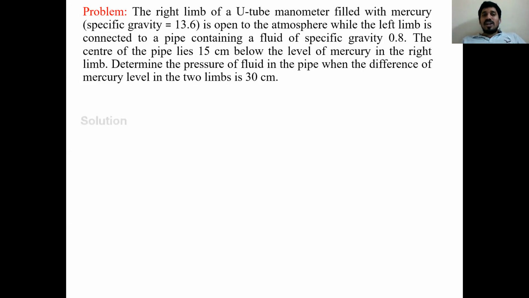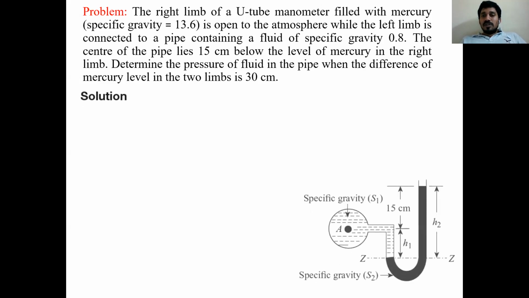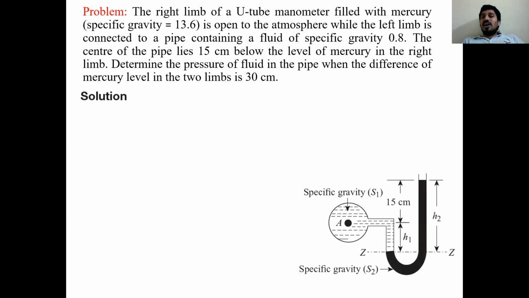First of all, I will prepare a diagram for this, then you can understand what happens. See all of you, this is the pipeline. The circle indicates the pipeline, and this is the U-tube manometer. This is the right limb of the U-tube manometer, and the left limb, which is connected to the pipeline, and this is center A. S1 is the specific gravity of the liquid in the pipeline.